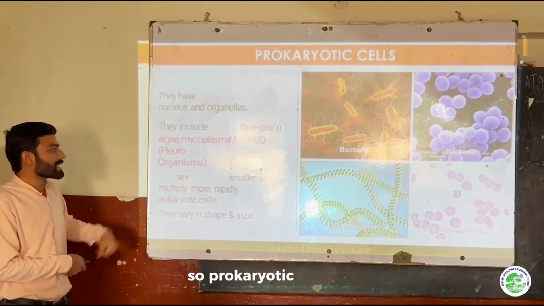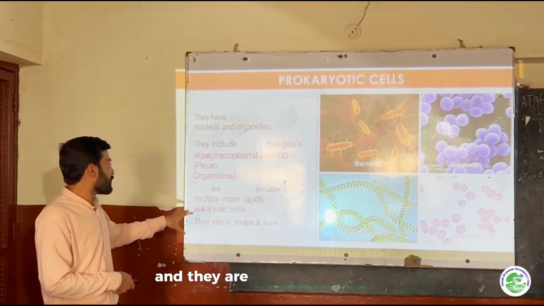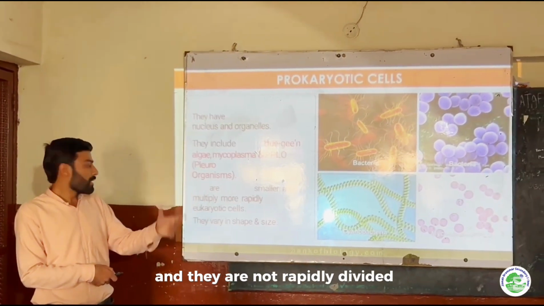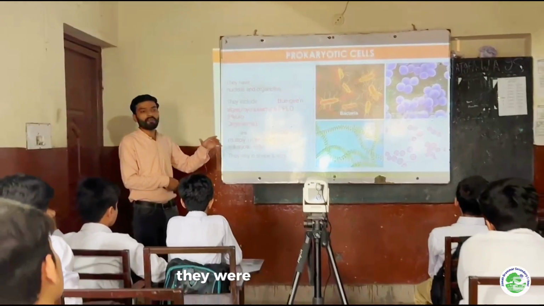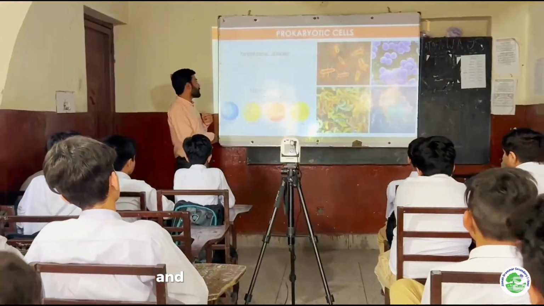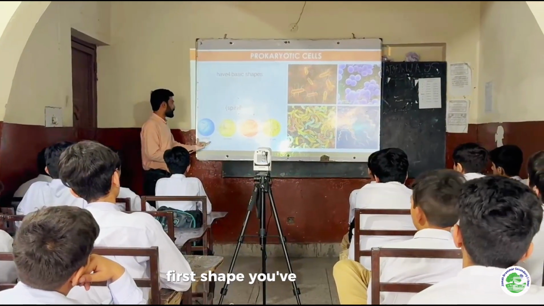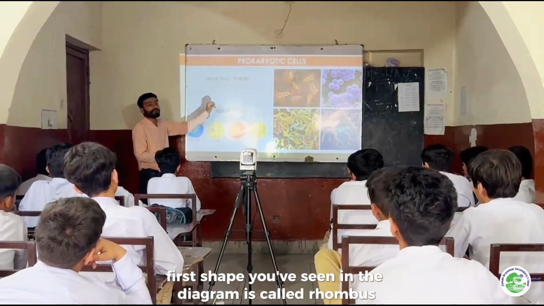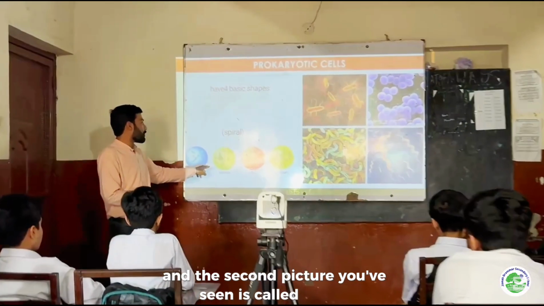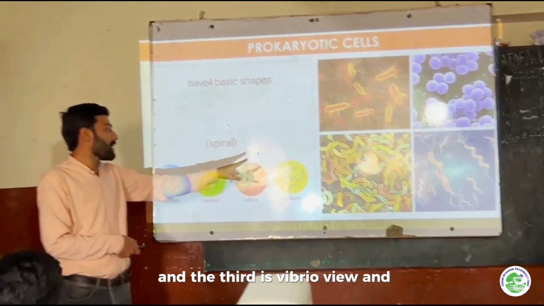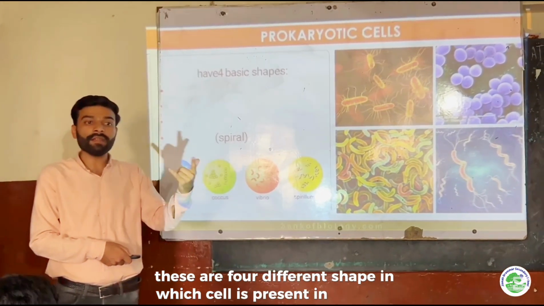Prokaryotic cells are a unicellular form of cells, and they do not divide rapidly, and they vary in shape and size. They are mostly found in bacteria, in four different shapes. The first shape you see in the diagram is rod-like, called bacillus. The second picture is called coccus, the third is vibrio, and the fourth is spirillum. These are four different shapes in which cells are present in bacteria.